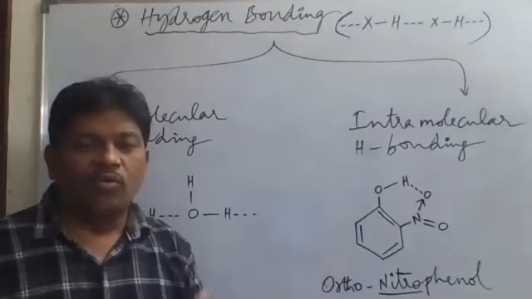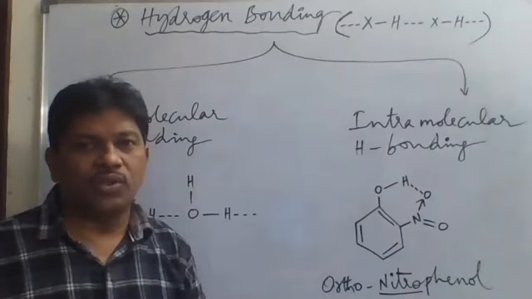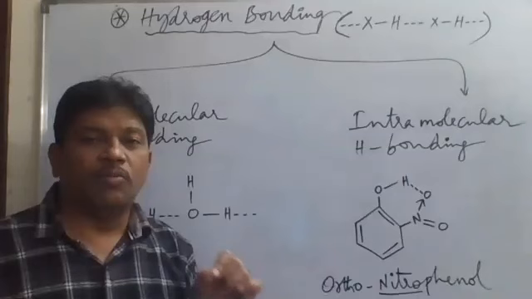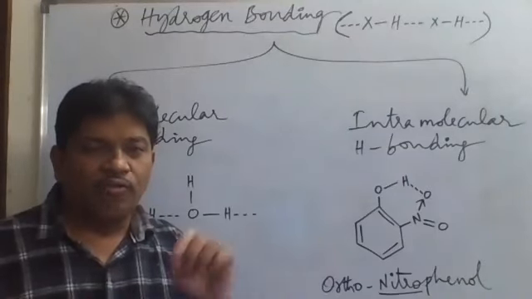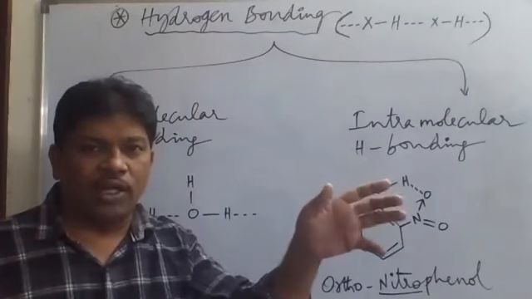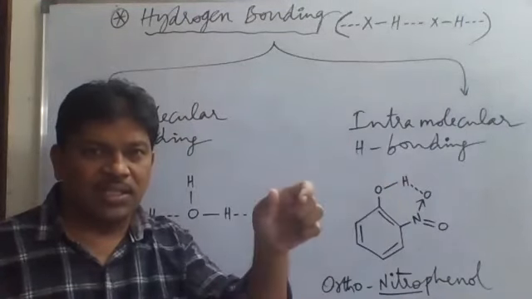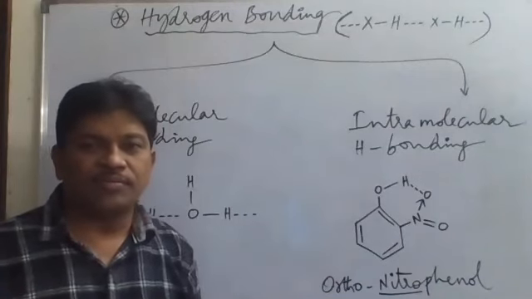On the Pauling scale, what is the electronegativity of fluorine? It is 4. So the most electronegative atom among all the elements is fluorine. So between the hydrogen atom of one HF molecule and the fluorine atom of another HF molecule, the weak electrostatic attractive force will be present, which is called hydrogen bonding.